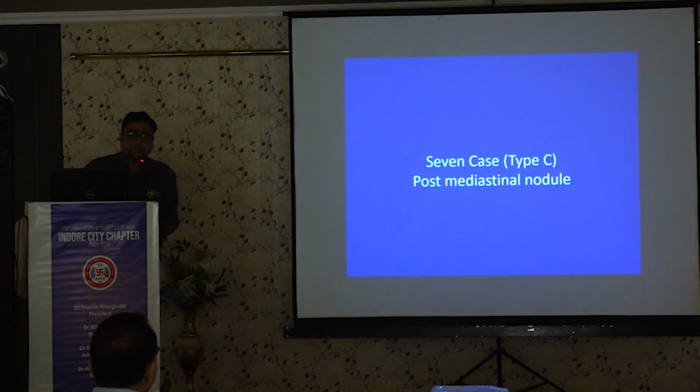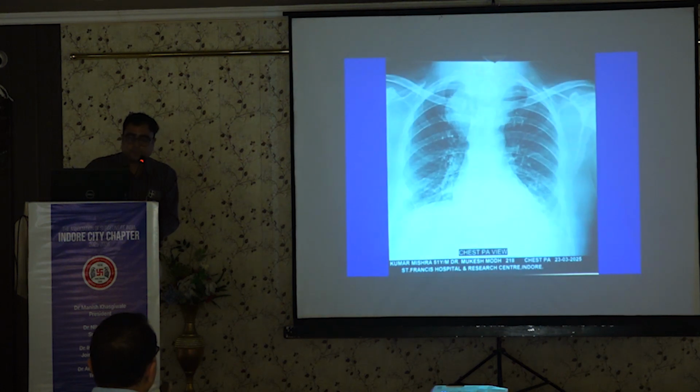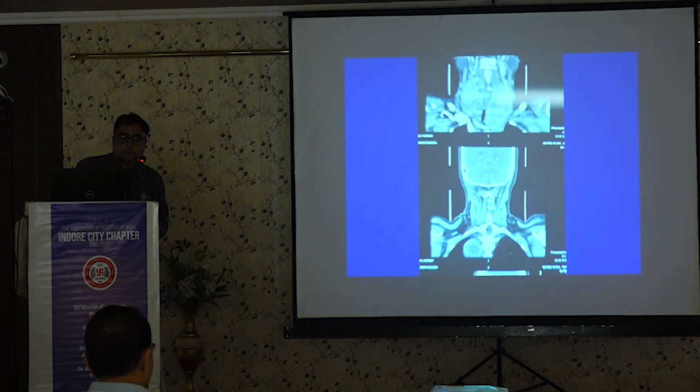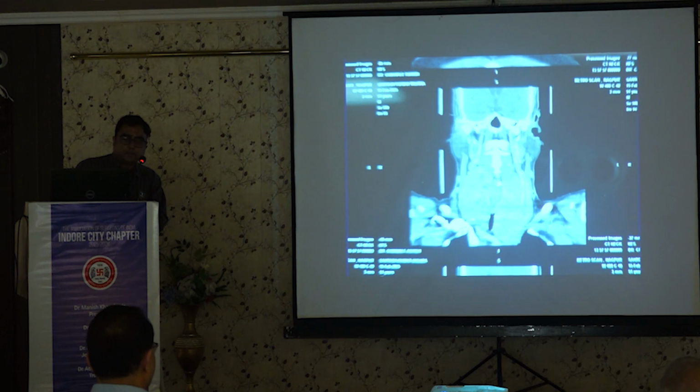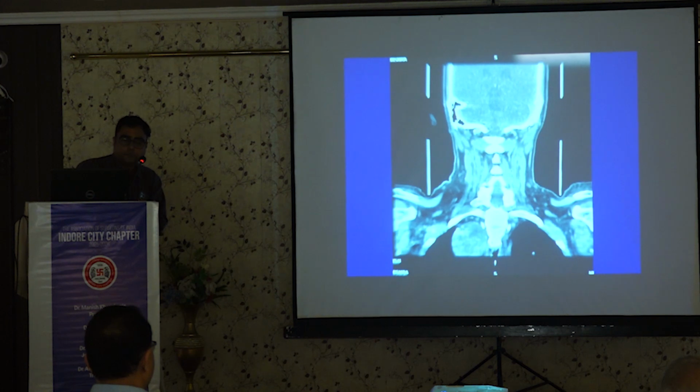A 54-year-old male presented with symptoms of dyspnea. On CT scan we found a large toxic multinodular goiter, and a large nodule in the posterior lobe.